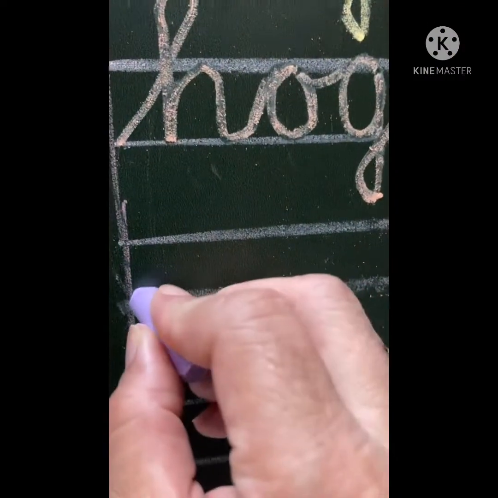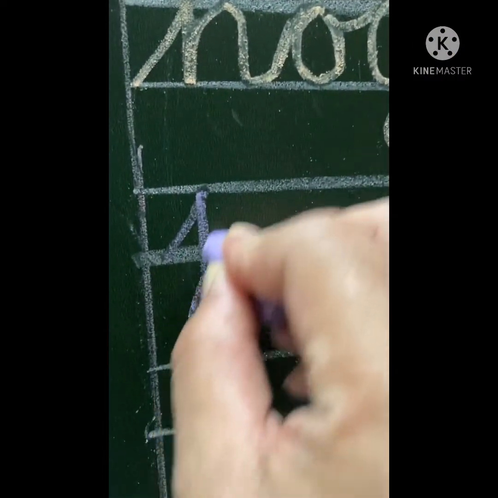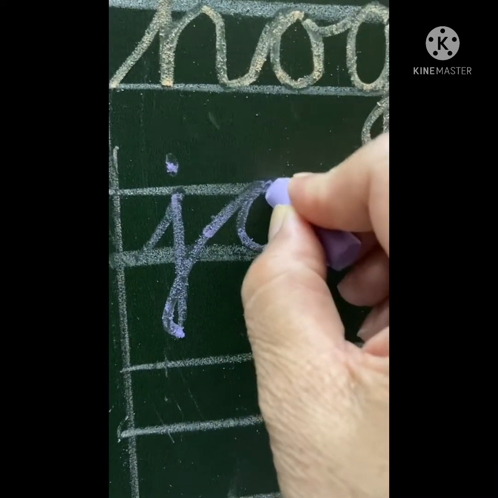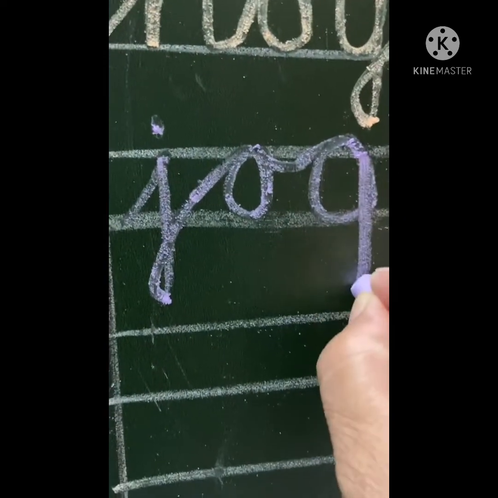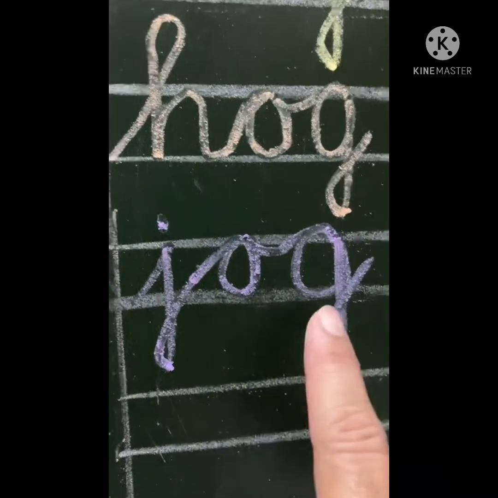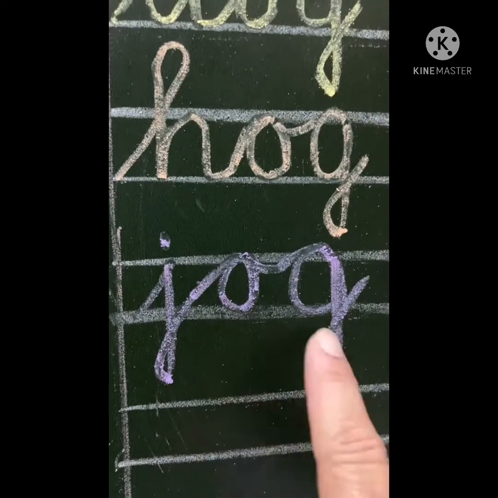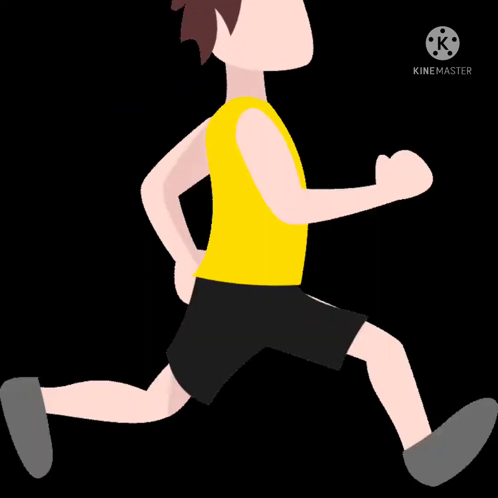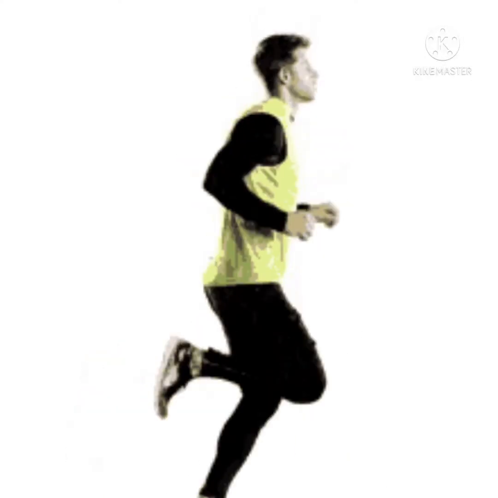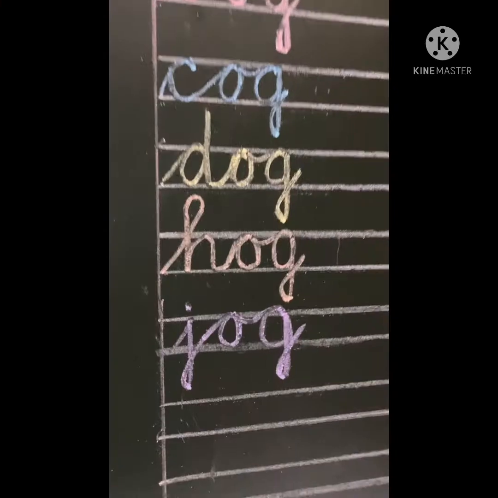Let's make the J sound. Extend the flick and make O. Extend the flick and make G. And the word is J-og, jog. Jog is to run at a gentle pace. It is a form of exercise.